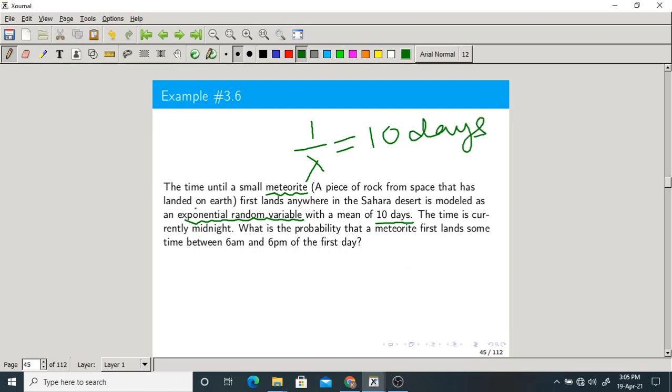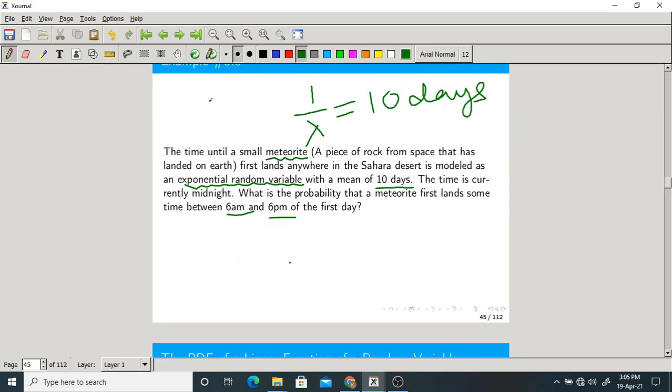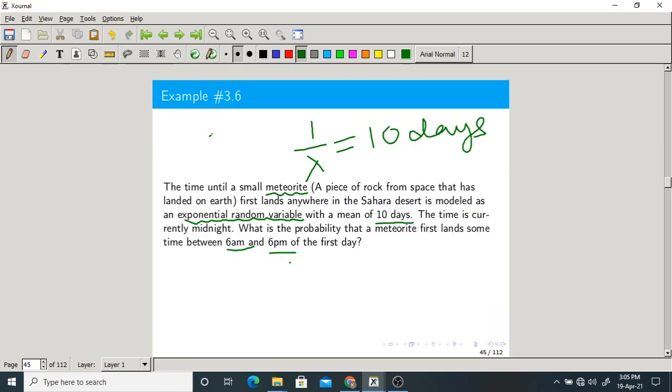The time is currently midnight. So currently it is 12 o'clock, midnight. What is the probability that the meteorite first lands sometime between 6 a.m. and 6 p.m. of the first day? Okay, they are asking: what is the probability that the meteorite first lands sometime between 6 a.m. and 6 p.m. of the first day?